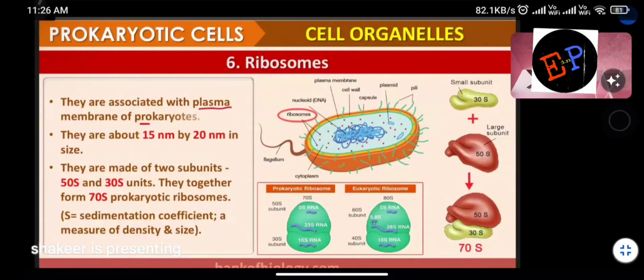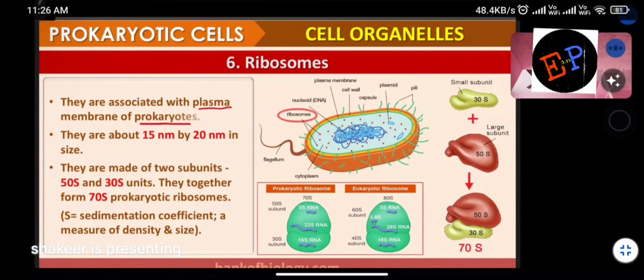So inside prokaryotes, where do you find ribosomes? Ribosomes are present in the cytoplasm itself in prokaryotic cells. But the same ribosomes are present in many parts in the case of eukaryotic cells. They are present in the cytoplasm, attached to the endoplasmic reticulum, and present inside some nucleus regions also. But in prokaryotic cells, where do you find these ribosomes? Only in the cytoplasm, because other organelles are absent.